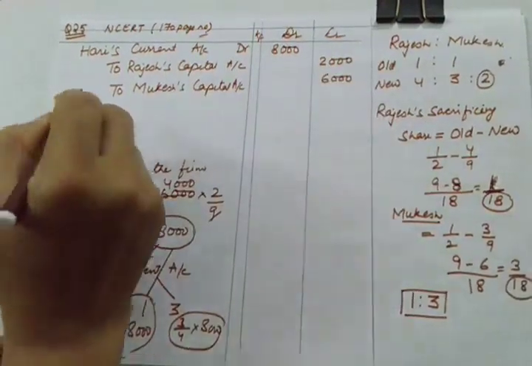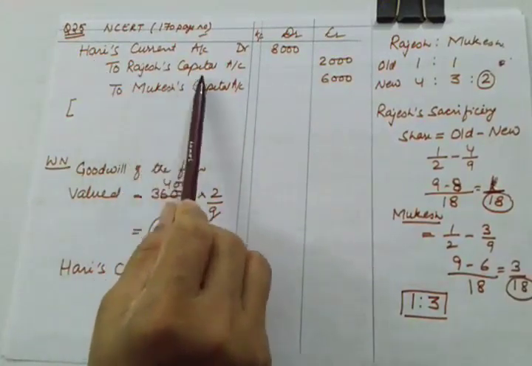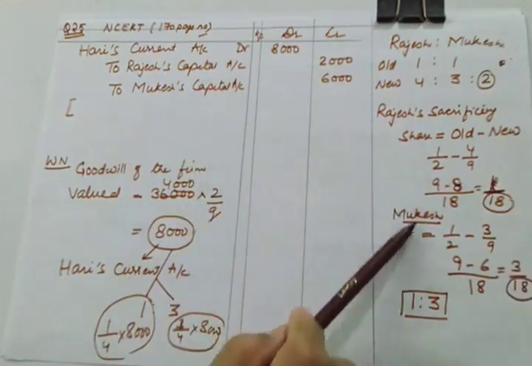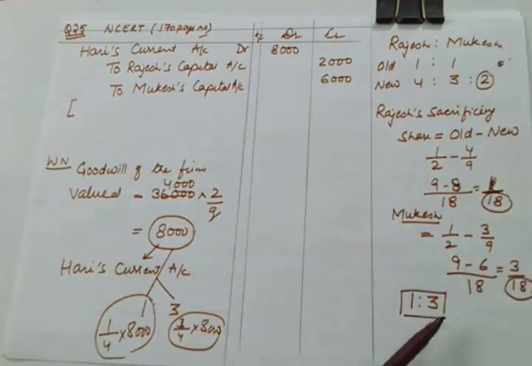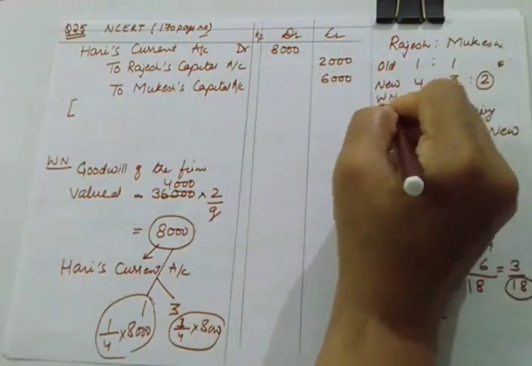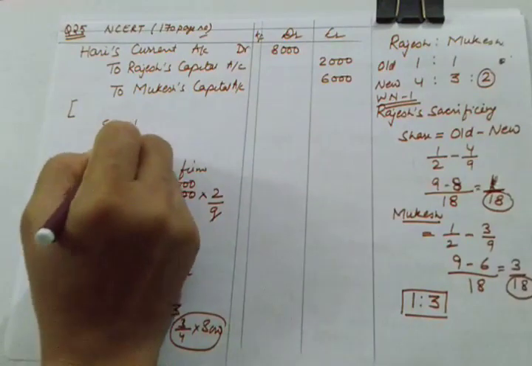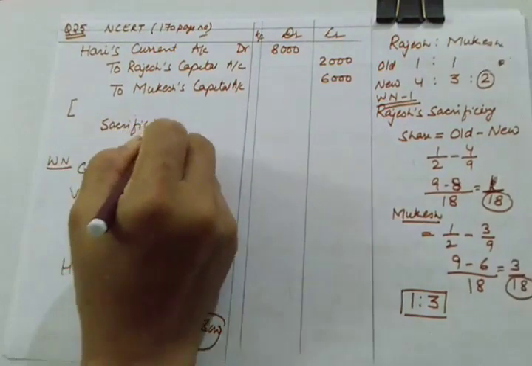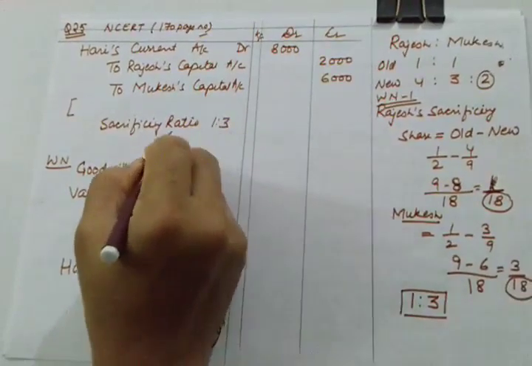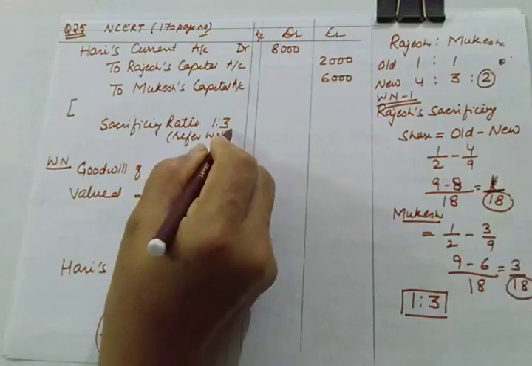Being the share of goodwill of Hari is distributed between all partners in the sacrificing ratio, which is 1:3. So you can mention here, and don't forget to mention sacrificing ratio, which is 1:3, and in the bracket you can mention refer working note 1.